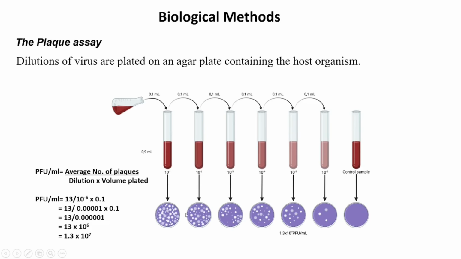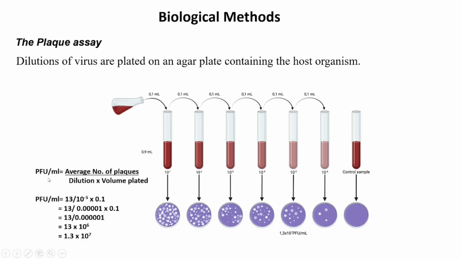After that, they are plated and the plates are then kept for incubation. And after incubation, we can see the number of plaques formed on the Petri plates. Like in our serial dilution plates for bacterial enumeration, we can see that there is a decrease in the number of plaques as the dilution increases.